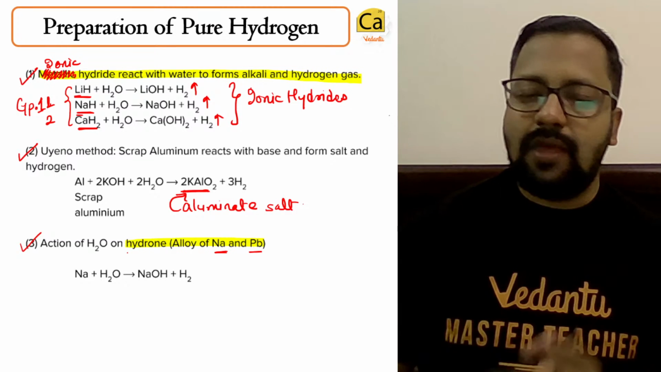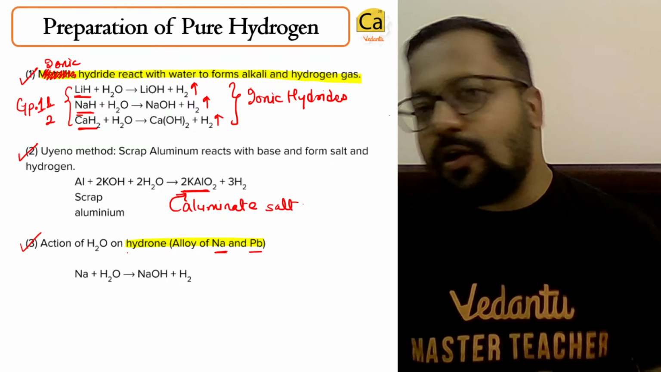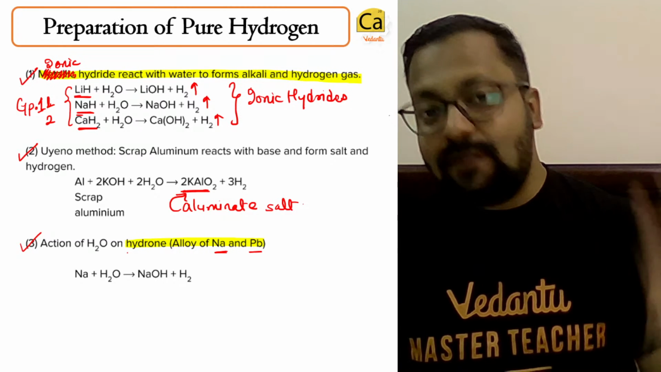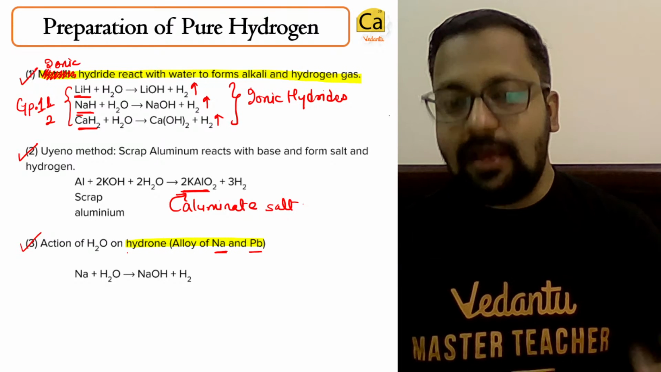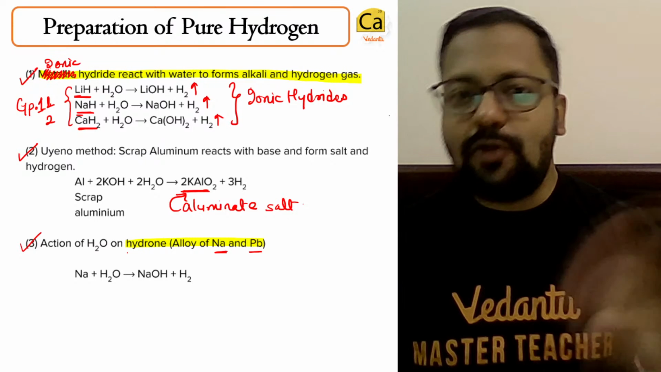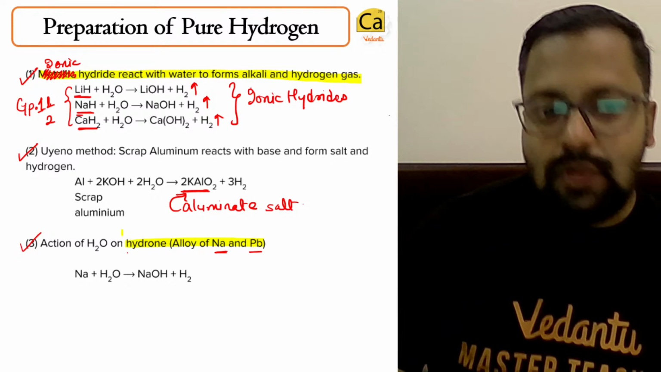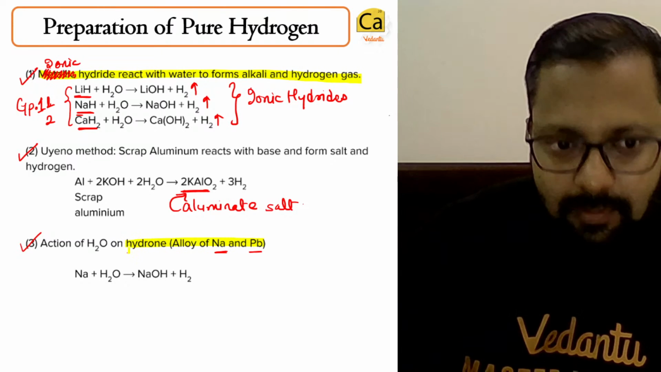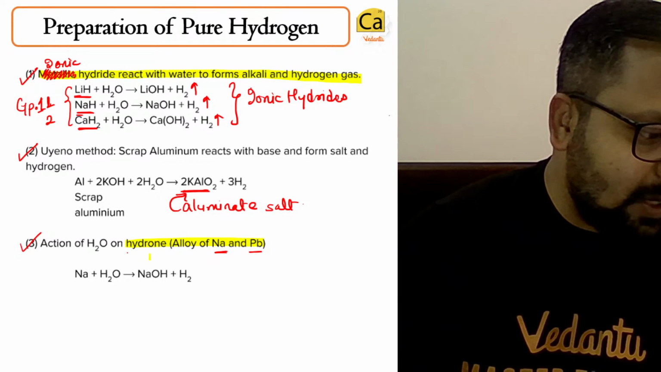Remember that sibling example, where your sibling is very naughty, and to prevent them from causing any nuisance, your parents send you with your sibling to every party that he or she is attending, because then you will have a bit of control over them. So hydrone is also an alloy.